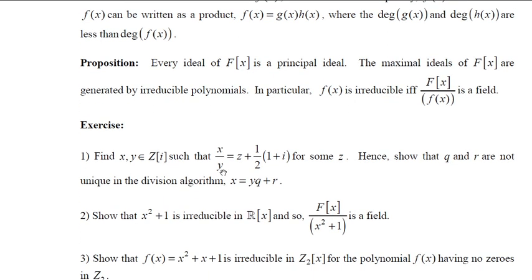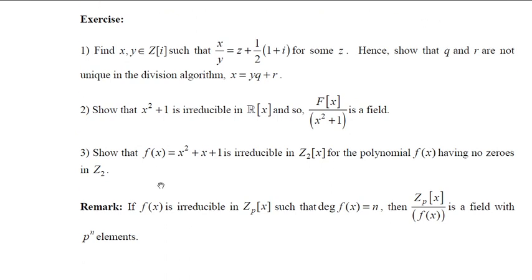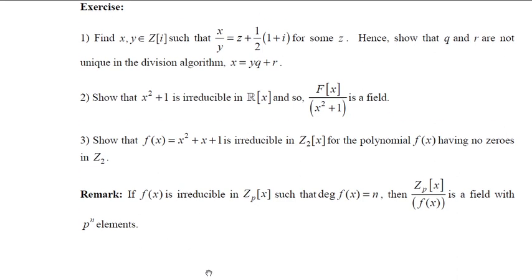I had given some exercises. You go through that and do it. And we had given a generalization of this problem: if f(x) is irreducible in Z_p[x] such that the degree of f(x) is n, then the quotient is a field with p^n elements. Thank you.